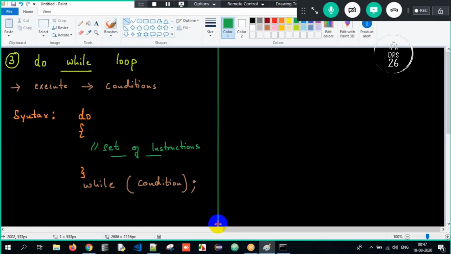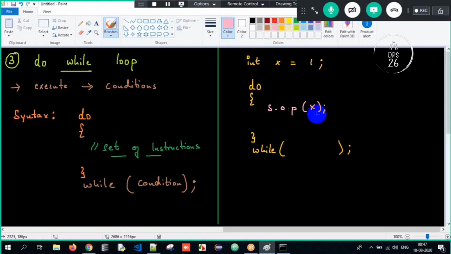Now I want you all to understand one example. What is that example, sir? It's very simple. See here, the first part is similar: int x equals 1. I have the x value as 1 here, and I make use of a do while loop. Do, open curly braces and close, and while, open parenthesis, close. What am I supposed to do here? I have to give the condition, right? So now I tell SOP, I print the value of x here, and then I check x until it is lesser than or equal to 5.